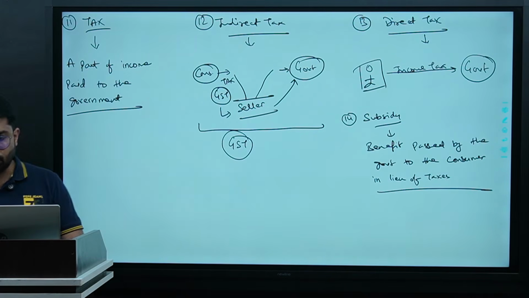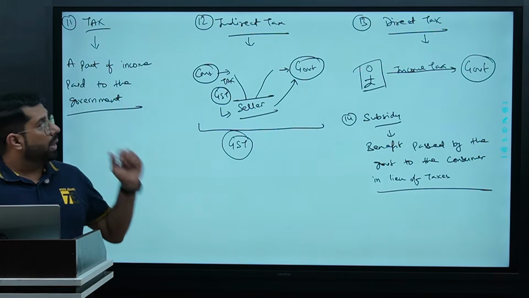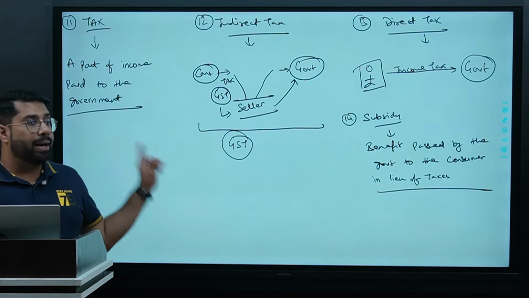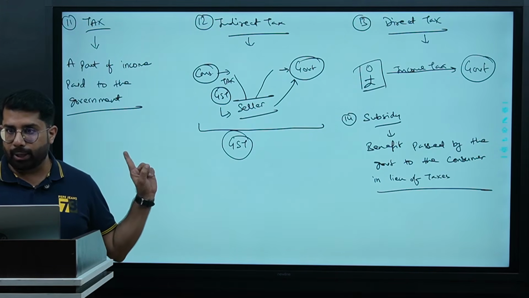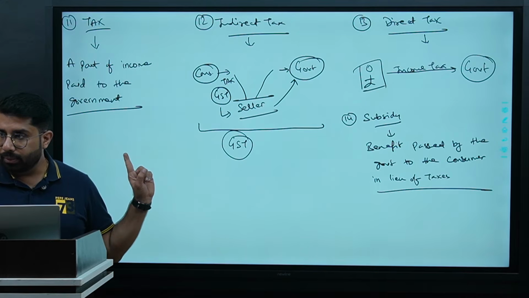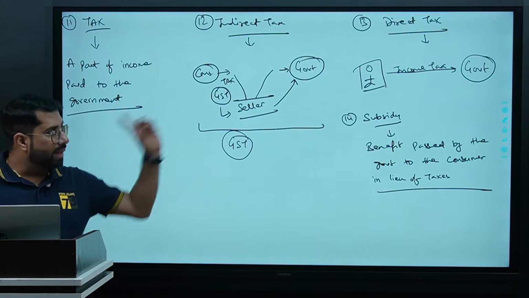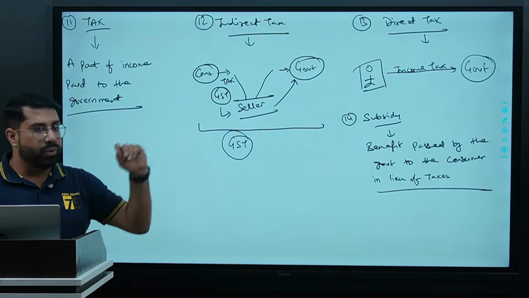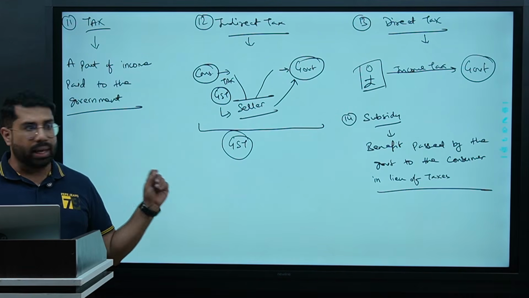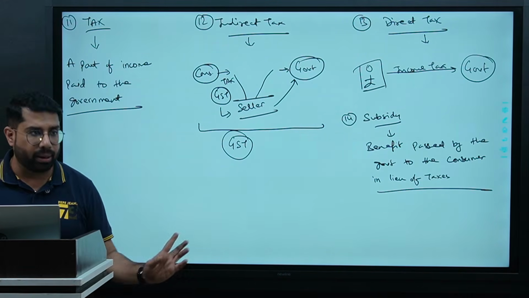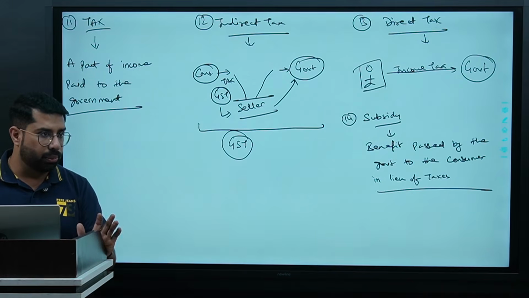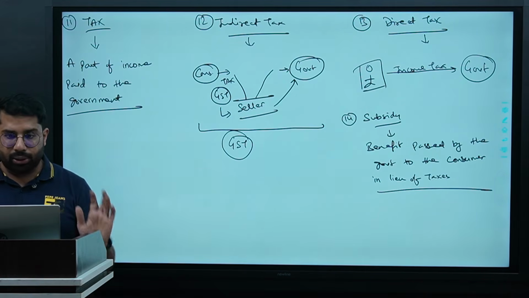Correct? One more thing. But a treatment of direct tax and indirect tax is way different in national income. Right? Do understand this thing also. Direct tax will be treated in a different way, and indirect tax will be treated in a different manner. How to do it, we will discuss it. Okay? Chaliye, shall we move in? आगे बढ़े?